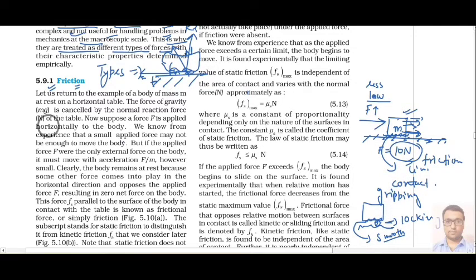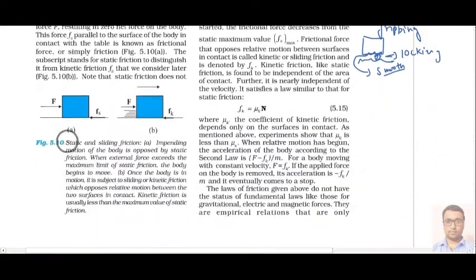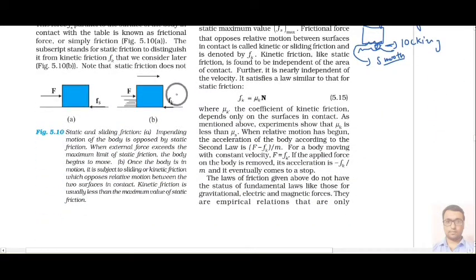Practically it is determined that friction force is of two kinds: one is static friction and the second is kinetic friction, Fk. If the block starts moving, then this gripping or interlocking between the two surfaces becomes very loose because it is continuously moving. In that case the kinetic friction becomes less.